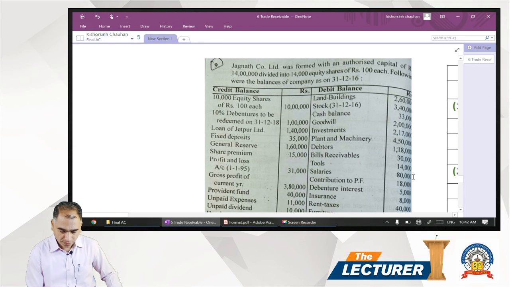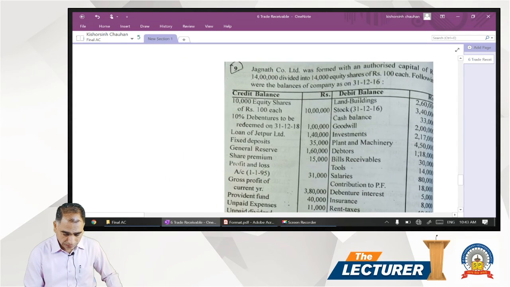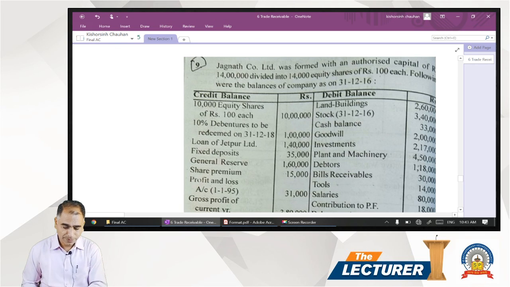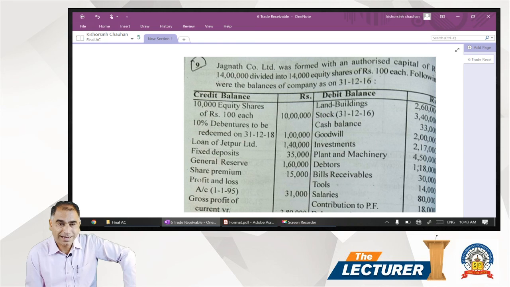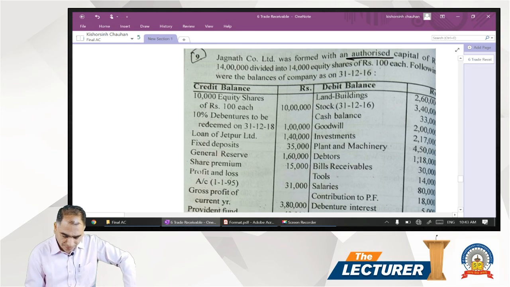If you see, we have been given the balance sheet of Jagannath company. We have been given a trial balance, but before the trial balance, if you observe, we have been given the authorized share capital. Then we have the trial balance given.